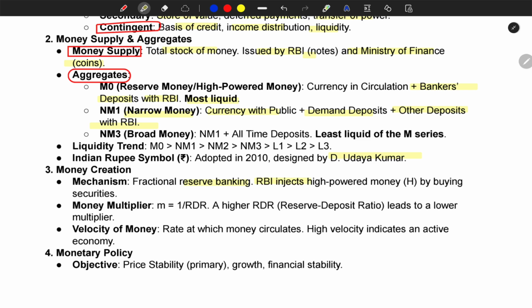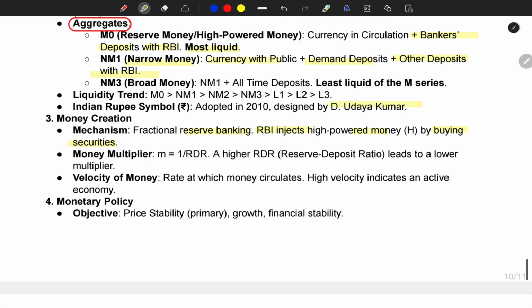Money creation mechanism: fractional reserve banking. RBI injects high powered money by buying securities. Money multiplier: M equal to 1 by RDR. A higher RDR, reserve deposit ratio, leads to a lower multiplier. Velocity of money: rate at which money circulates. High velocity indicates an active economy.